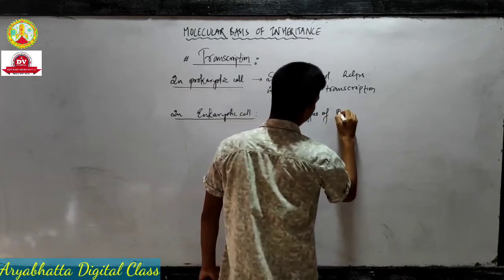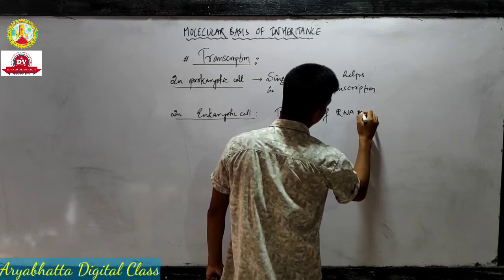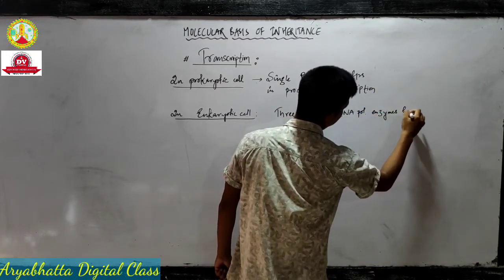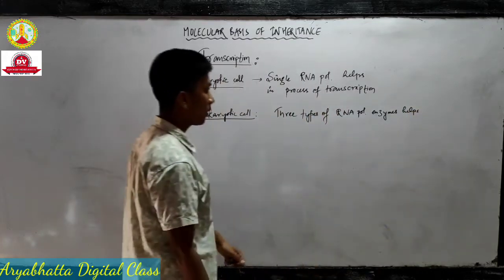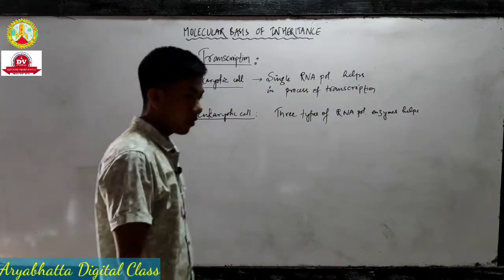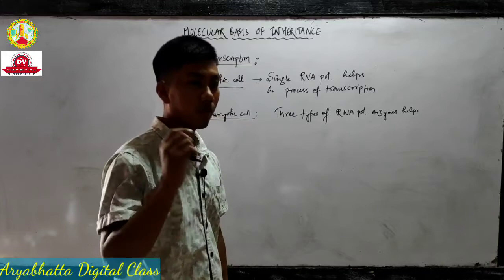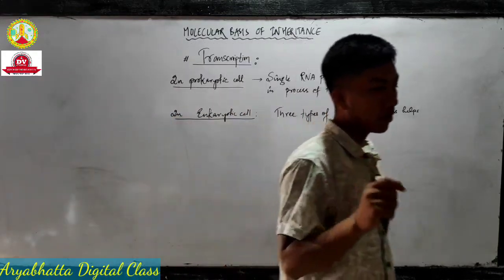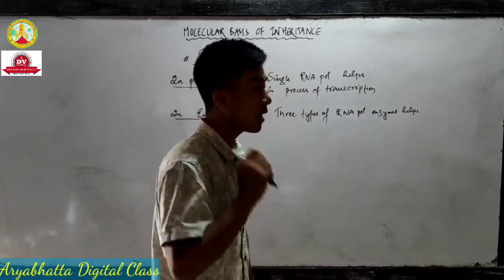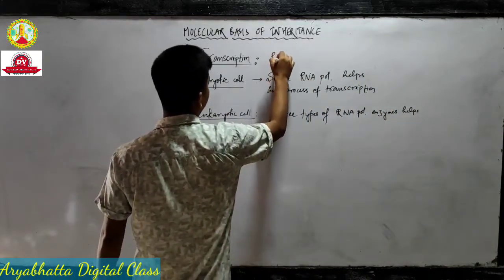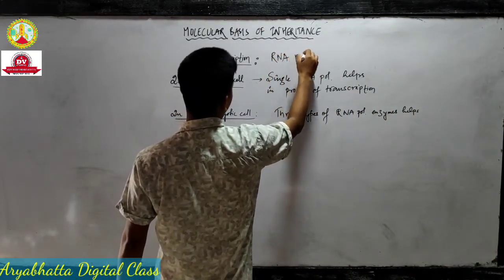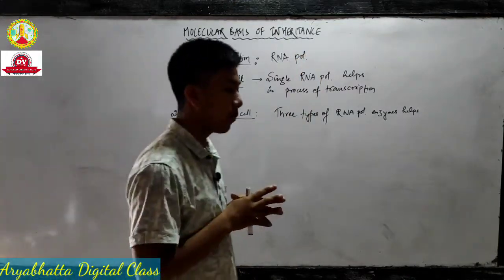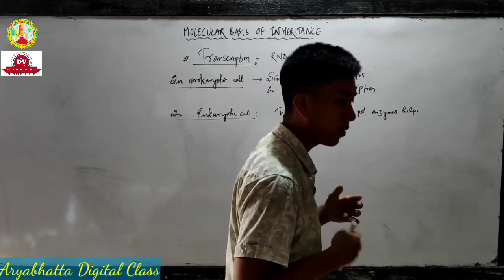Three types of RNA polymerase enzyme help in the process of transcription. Basically, for the transcription process to occur, RNA polymerase enzymes play a very important role. That's a thing you remember. For the transcription process to occur, RNA polymerase enzyme plays a very important role.